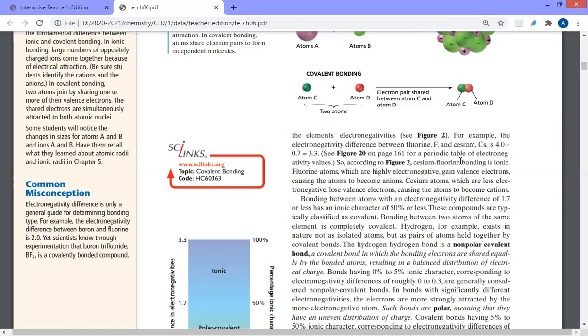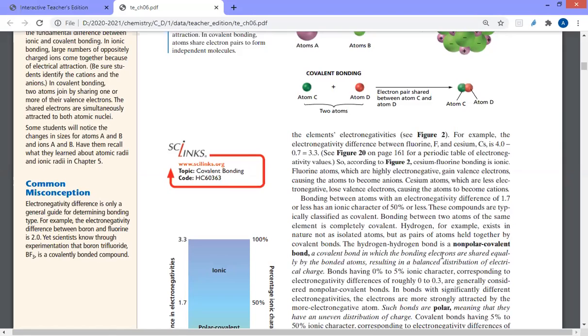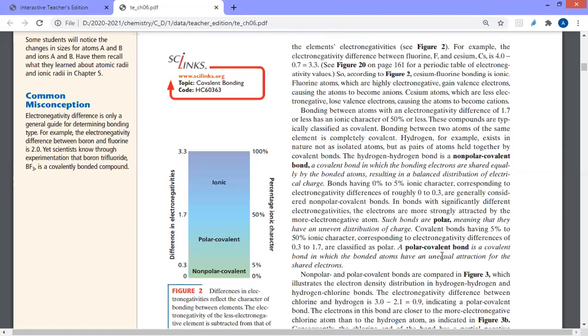So clearly, 1.7 represents the point where the percentage of ionic character starts to be 50%. As we increase above 1.7, according to the scale, as you can see here, 1.7 represents 50% of the ionic character.